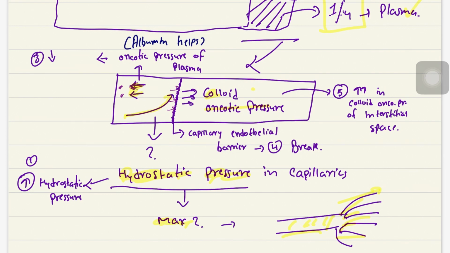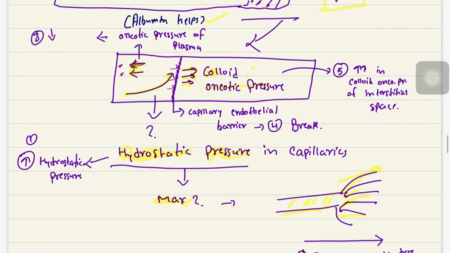This force is applied against the plasma, preventing the plasma from going into the interstitial fluid, and this pressure here is working towards the interstitial fluid, trying to get the plasma out of the capillaries towards the interstitial fluid. So these two forces are working here, and most of the oncotic pressure in the plasma is mediated by albumin.